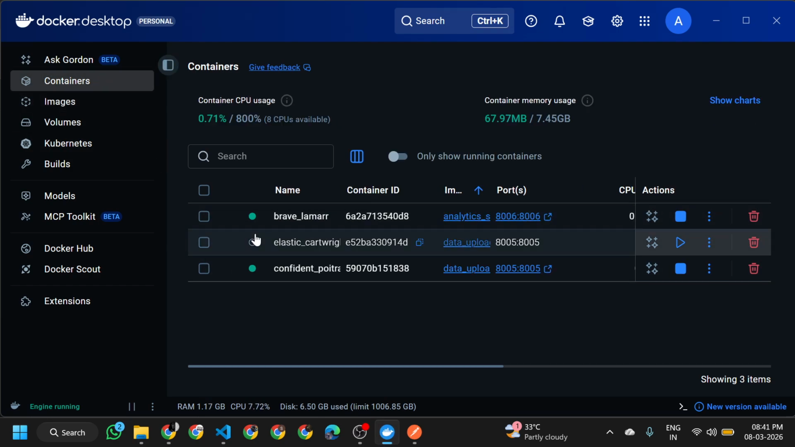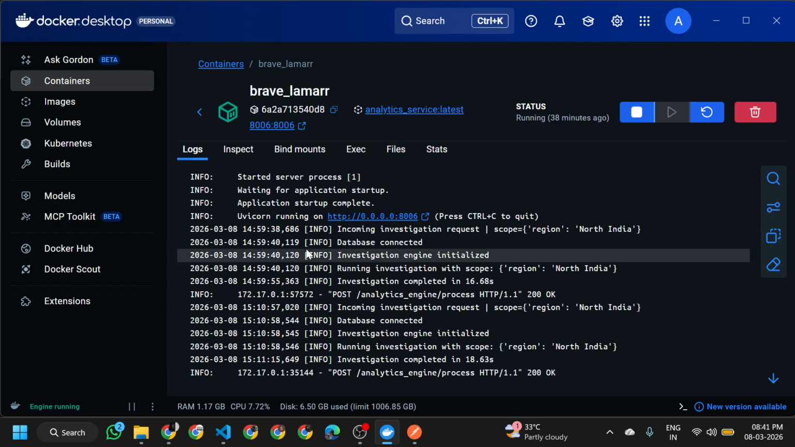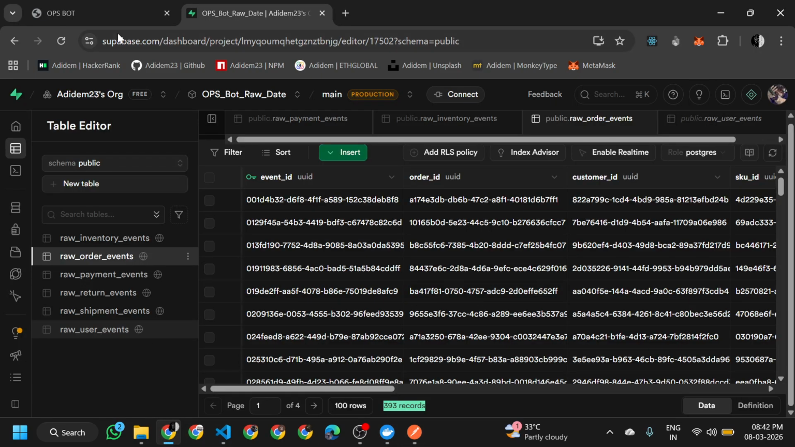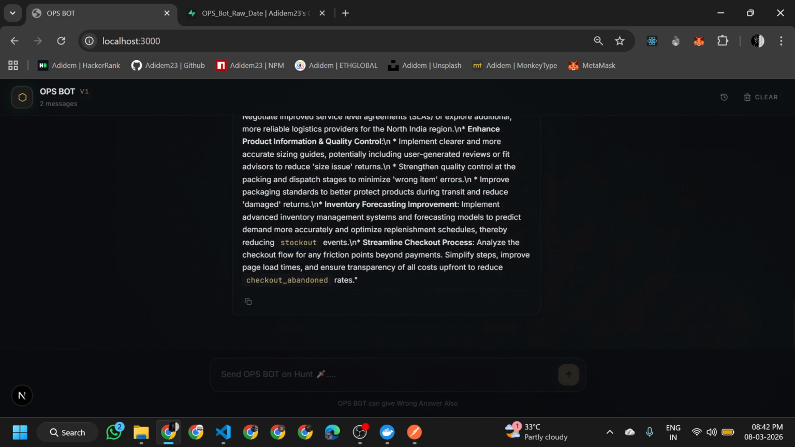The analytics service is out there, and you can see one image of the analytics service is running. If we go into the logs, you can see the actual things happening behind the scenes. The investigation has been completed for North India, and it generates a thorough report on what the numbers are. There is multi-agent orchestration which reasons out what things are to be given more importance.